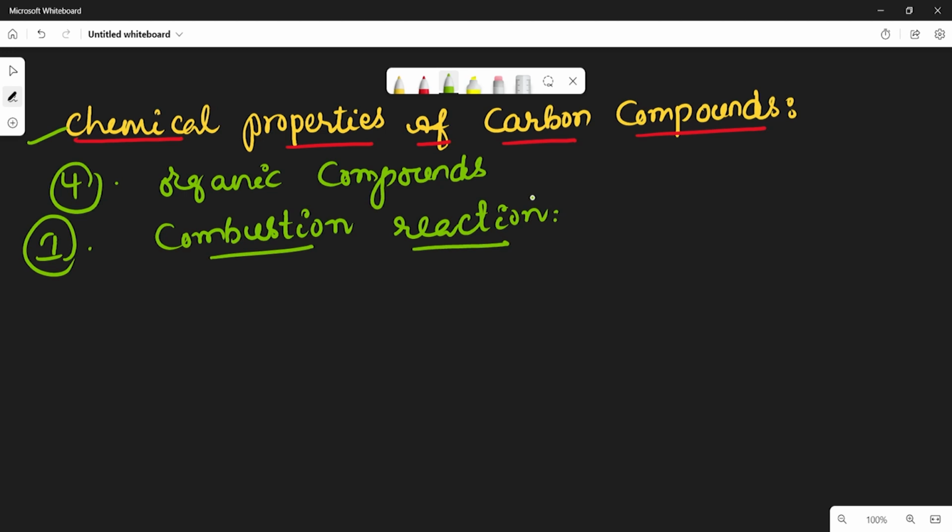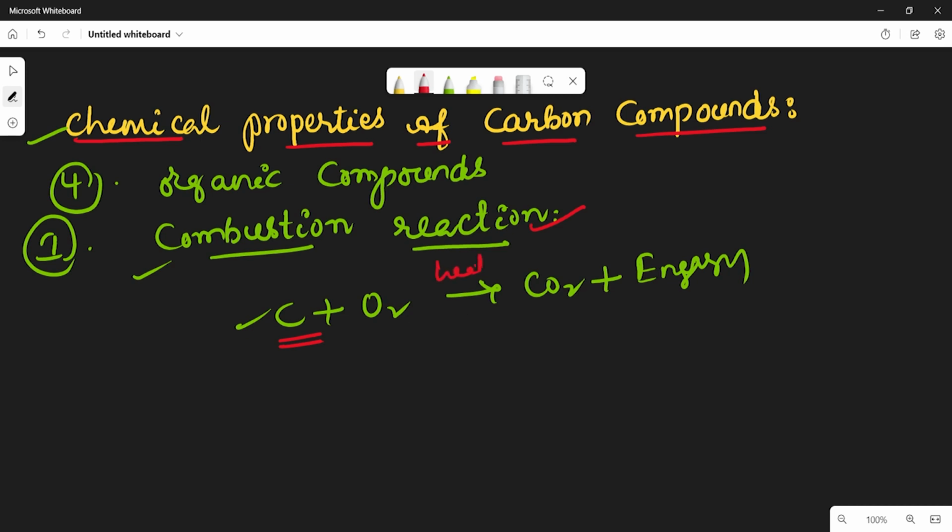Combustion reaction means carbon and its compounds burn in the presence of oxygen to give carbon dioxide and some energy, or light or heat energy, whatever it may be. So this is called combustion. In our daily life, we regularly use combustion reactions. When carbon is heated in the presence of excess oxygen or air, we get carbon dioxide and some energy. That is called combustion reaction, which means the process of burning carbon or carbon compounds in excess of oxygen.